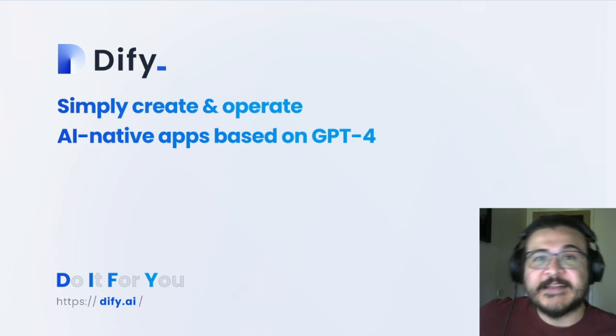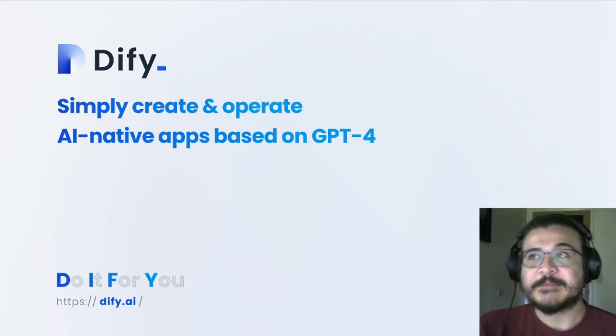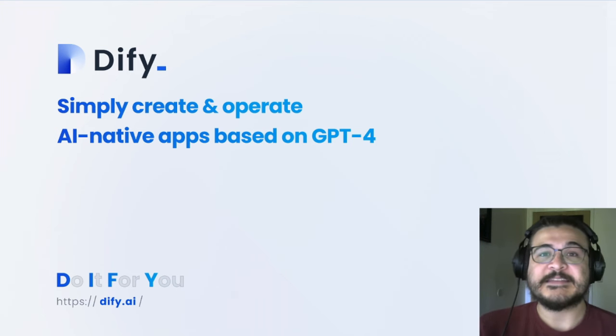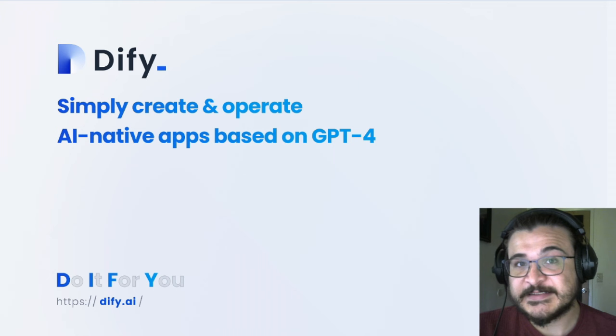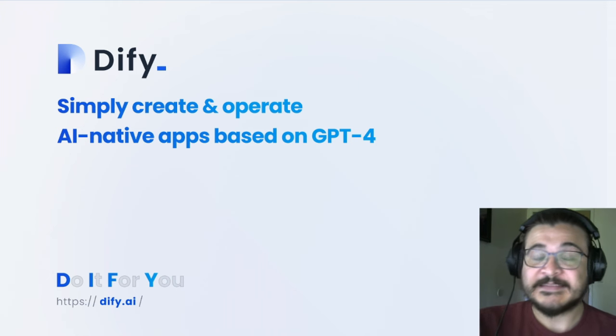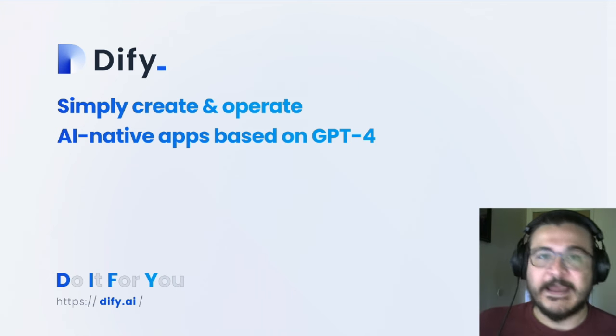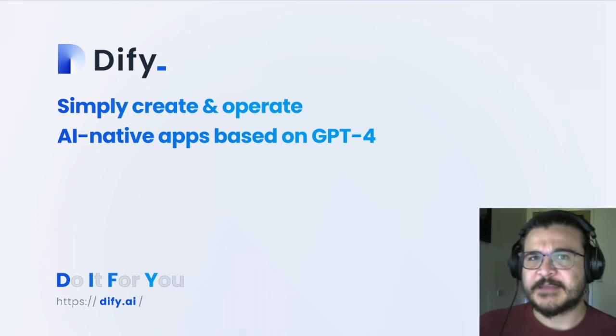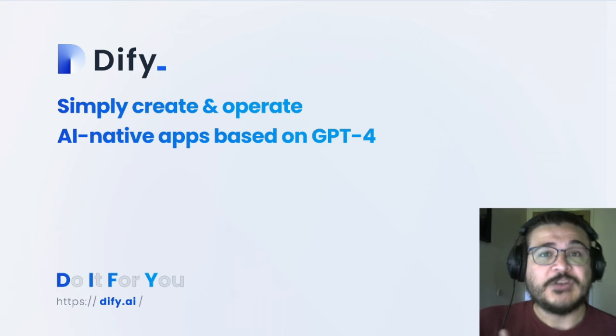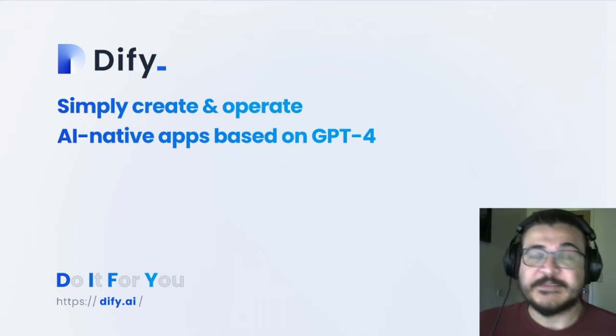AI is one of the most fascinating developments to occur in the past few years in tech, and part of what makes it so exciting is the pace at which these new developments are occurring. So, if you recall, it was only a few months ago that ChatGPT came out from OpenAI, and since then, in just a span of 5 months, we've seen them supporting plugins, a bunch of new plugins coming out from big companies like Wolfram. We've been seeing new upgrades to the base model like GPT-4.